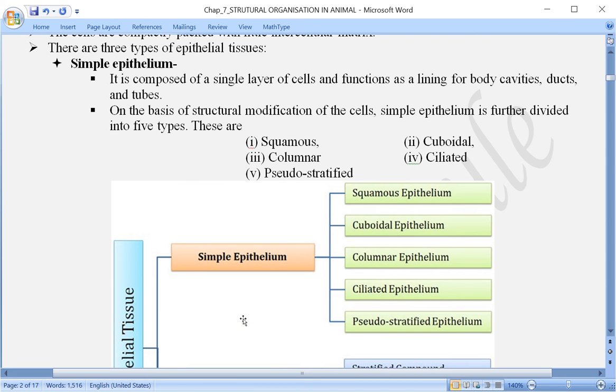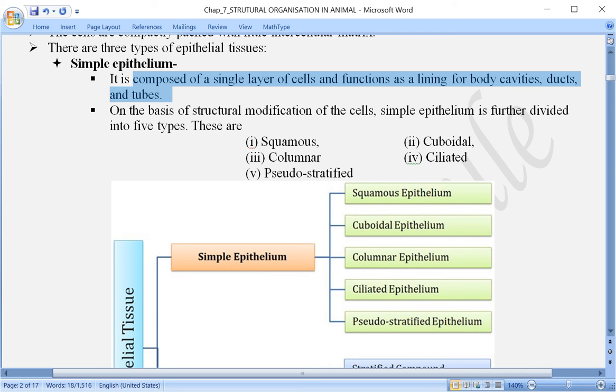Now, simple epithelium is composed of a single layer of cells, and it functions as a lining of body cavities, ducts, or tubes. Over here the body cavity is being lined, covered, or otherwise pipelines or some tubes are there. Like I said, I gave the example of the blood vessel. Let us take here the example of the intestine. In the intestine, there is an outer side and an inner side. On the inner side, the food, whether digested or undigested, is passing.